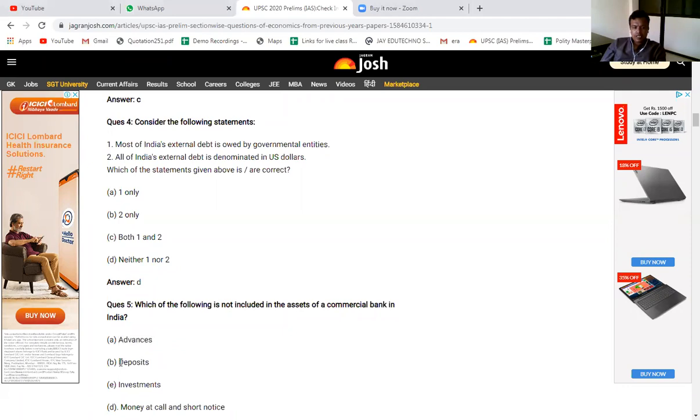So deposits with the bank, are they assets of the bank or liability of the bank? Liability. So here they have asked which is not included in the assets. So deposits. Now again, investment of the bank. Is it an asset to the bank? Yes, sir. It is an asset to the bank. Investment. Advances are also assets.